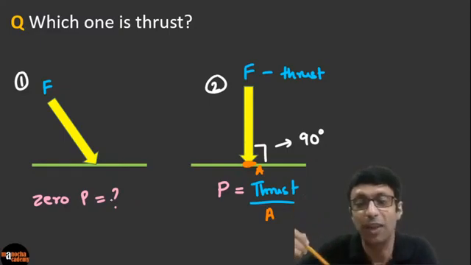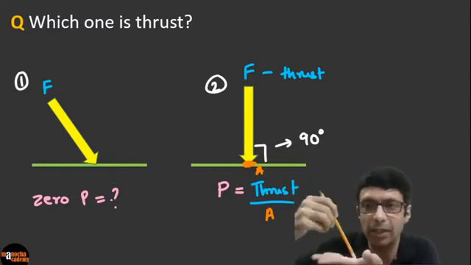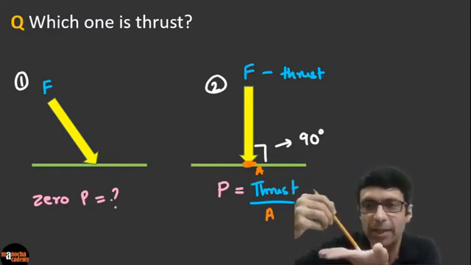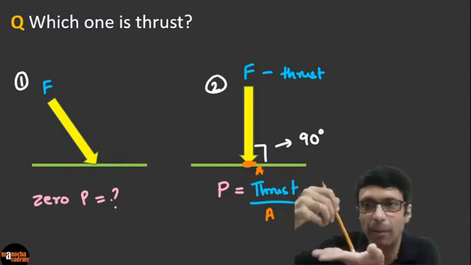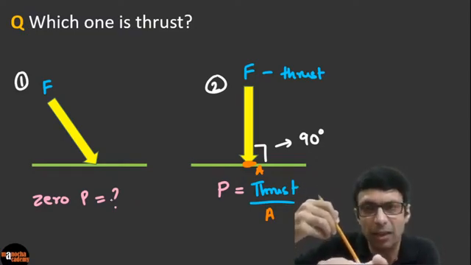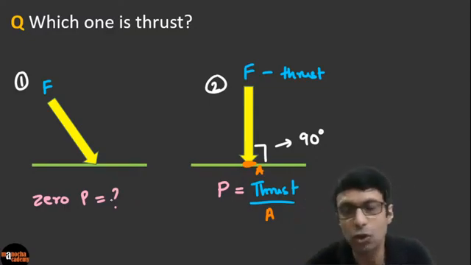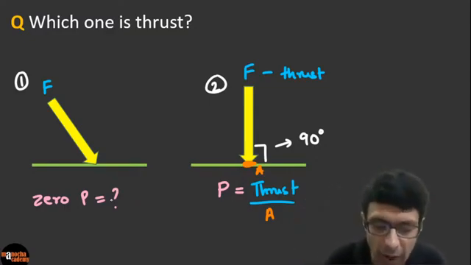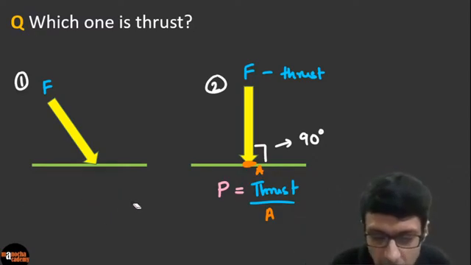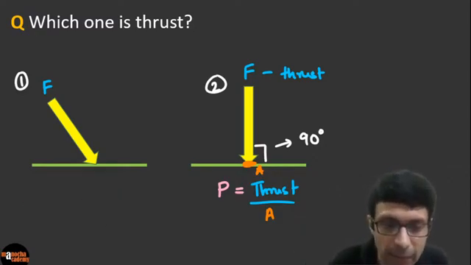You can try this yourself. Guys, please try it out with a pen or pencil. Just pick up a pen or pencil, hold it against your palm and check. Can you feel the pressure? Yes, you can. So definitely it's not zero pressure. So I'm going to erase that. It's clearly not zero pressure. But then how do we calculate it?